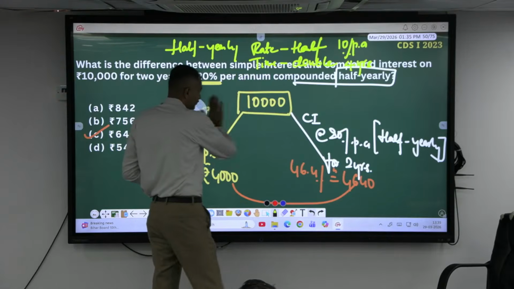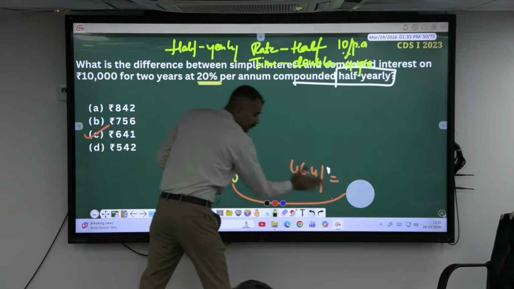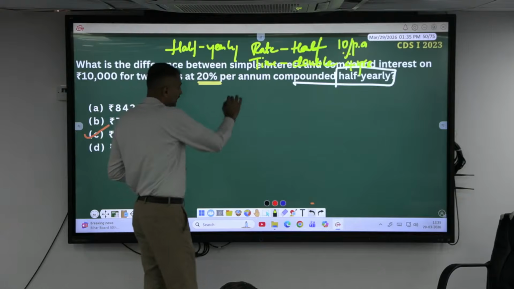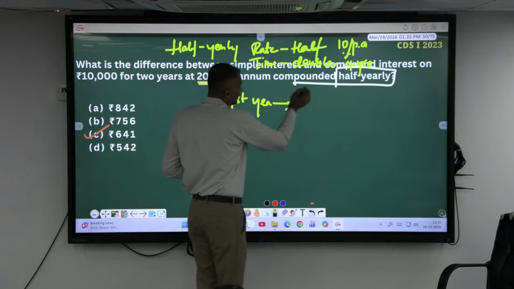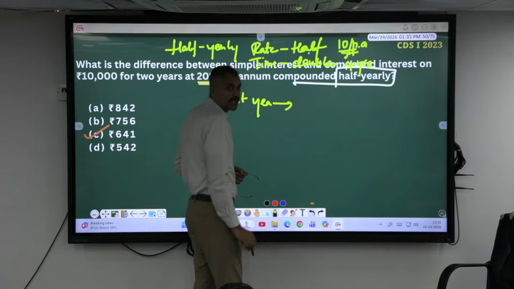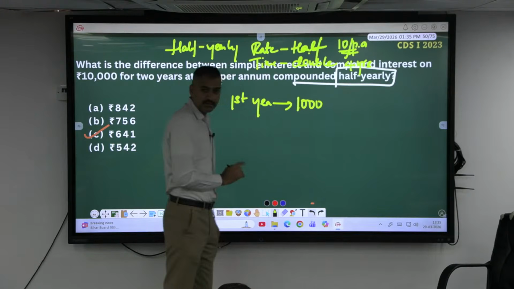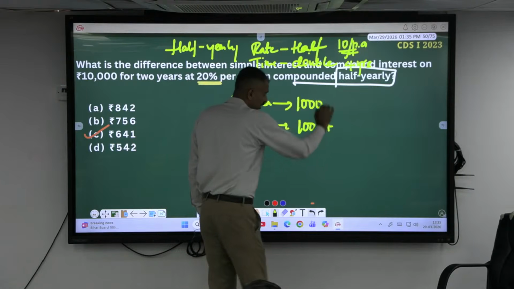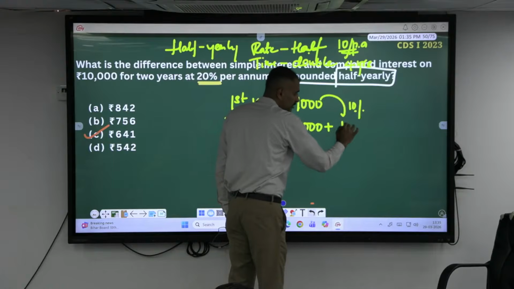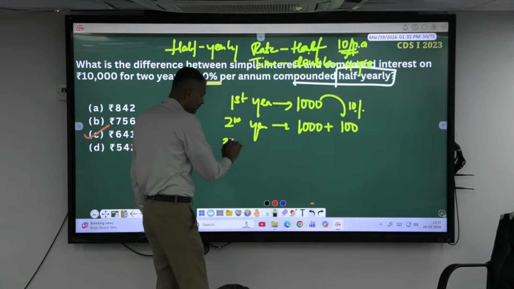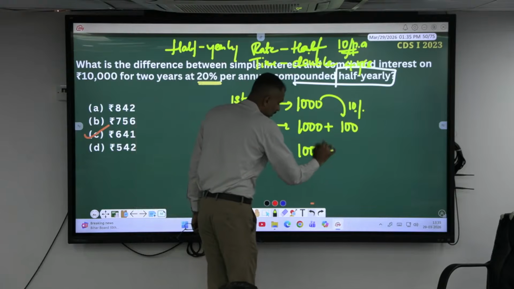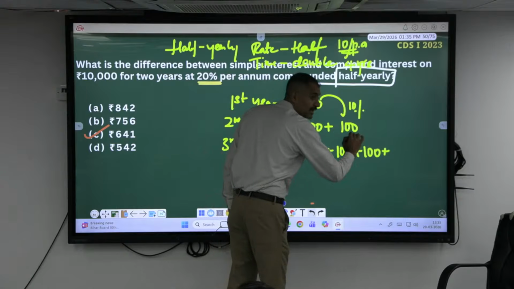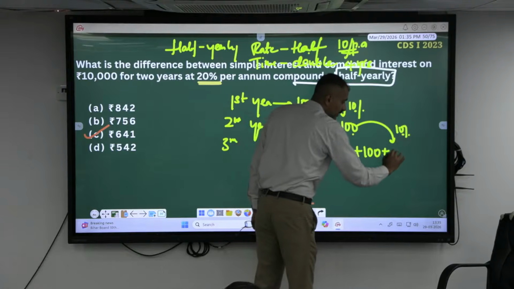Okay. Now look here. You know how to calculate interest, right? Compound interest. What is the principal? 10,000. First year, how much interest are you going to get? I have made it 10% per annum. 10% means 1,000 rupees in the first year. Second year, on this 1,000 also you have to put 10%. What is 10% of 1,000? 100. Third year, on this 1,000, on this 100, and on this 100, 10% of 100 is what? 10 rupees.